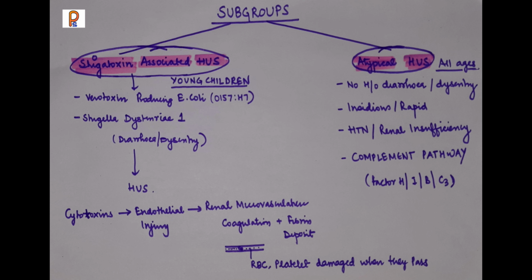But when you talk of atypical HUS, it occurs in all ages, and there will be no history of diarrhea or dysentery. There may be a history of some other minor infections, and the course may be insidious or rapid. There occurs hypertension, renal insufficiency, and so on. It usually occurs because of an abnormality in the complement pathway, like mutation of factor H, I, B, or C3.